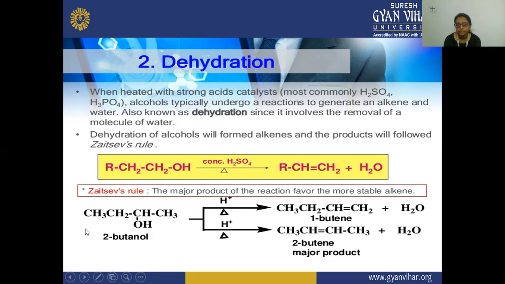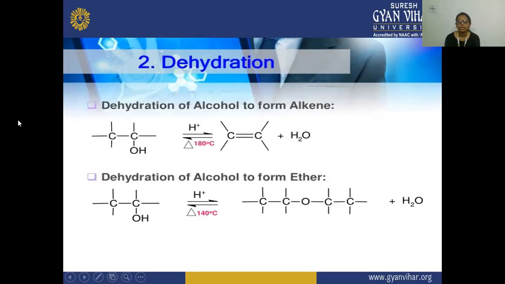Here we have taken the example of butanol, which is heated in the presence of an acid catalyst, and two products are formed: 1-butene and 2-butene. 2-butene is the major product according to the Zaitsev rule, and there is a removal of the water molecule. Next is dehydration of alcohol to form alkene. Here the alcohol is heated at 180 degrees centigrade with an acid catalyst, and there is a formation of the alkene and a water molecule. And there is also dehydration of alcohol to form ether.